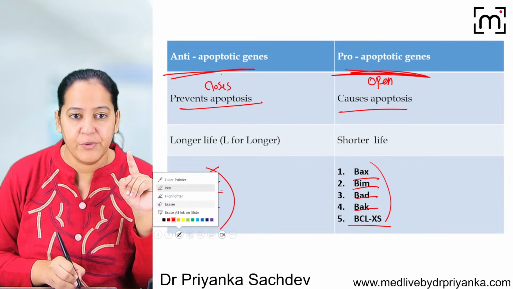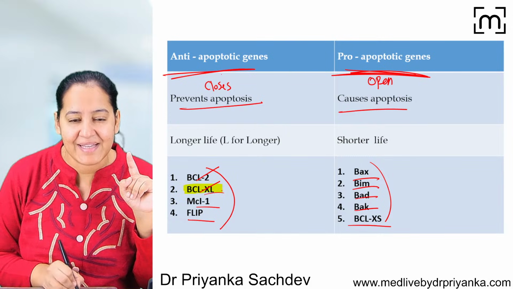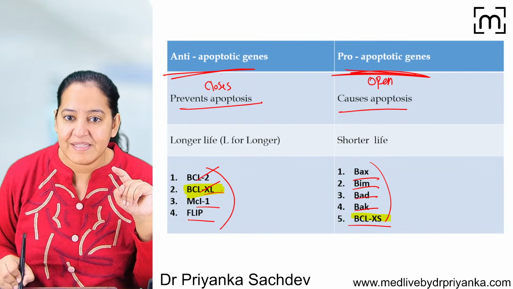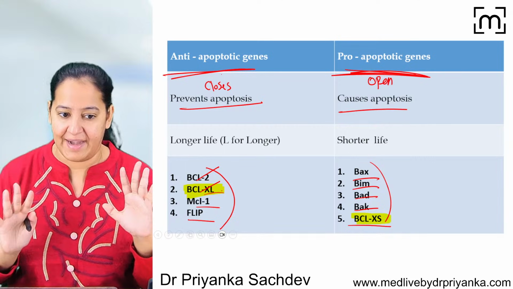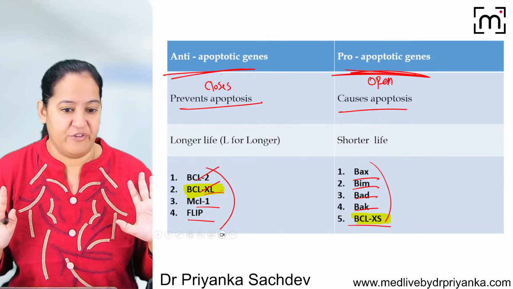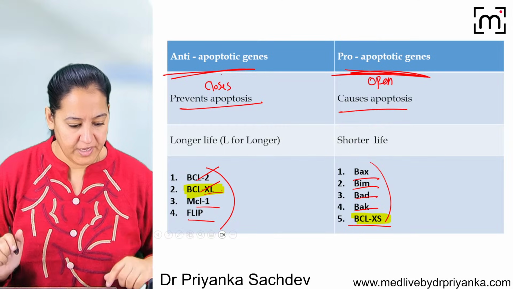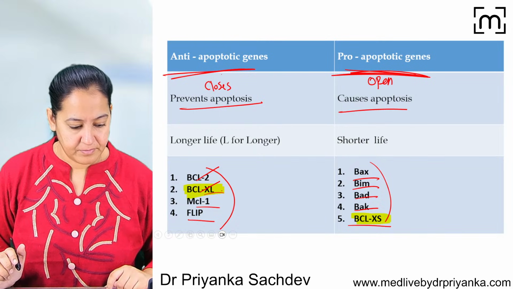You usually get confused in BCL. See, BCL-XL is anti-apoptotic and BCL-XS is pro-apoptotic. Highlight that. Others are clear in your mind. There is no confusion in that, I hope. Okay. Can we go ahead?